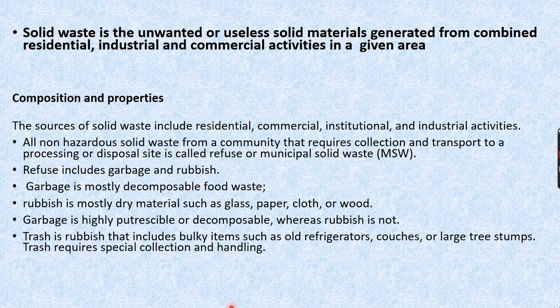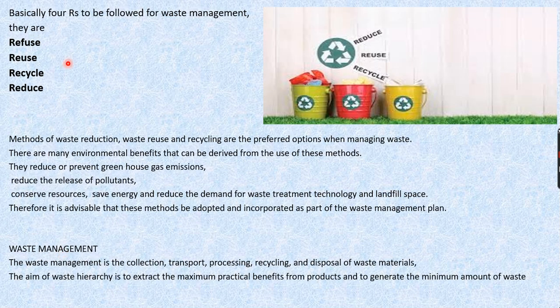So what to do? Garbage generated in households can be recycled and reused to prevent creation of waste at source, that means at our home only, and reduce the amount of waste thrown in the community dustbins. So basically 4 R's are going to be followed for waste management. What are those 4 R's?